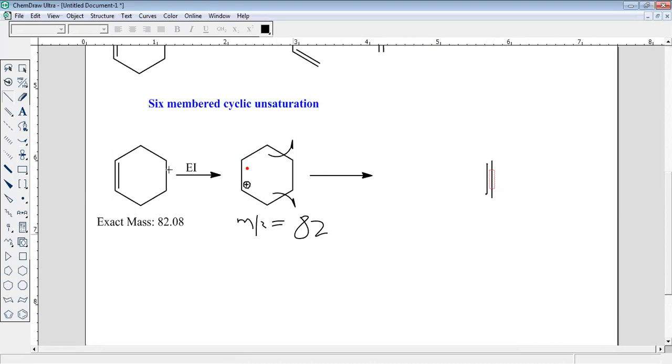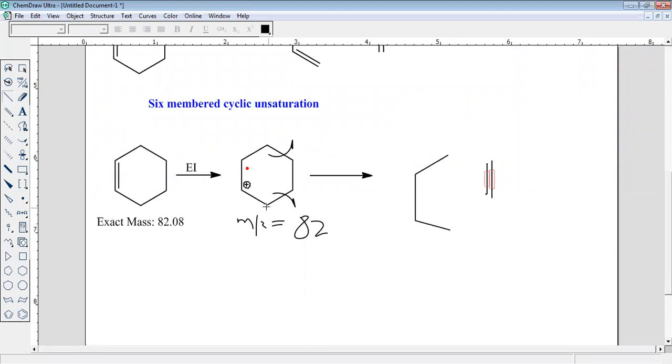What about these 4 carbons? They will be like this.